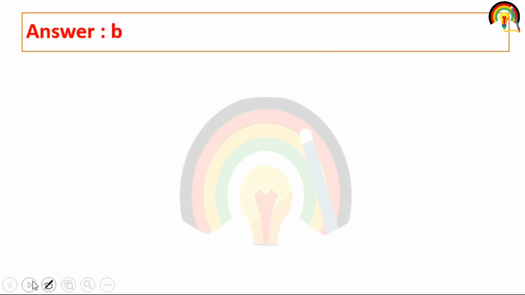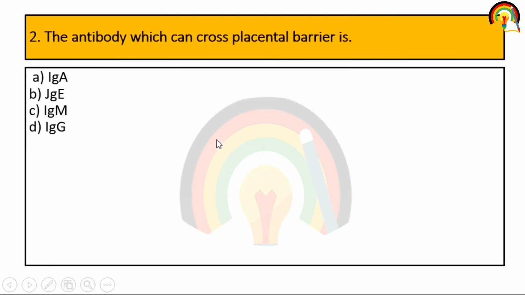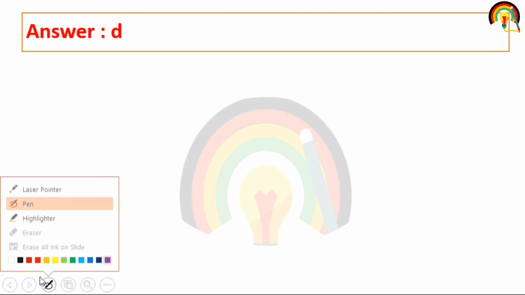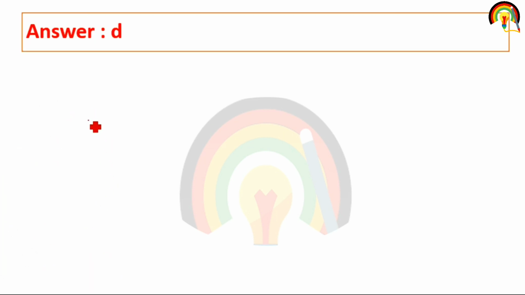Right? Next. The antibody which can cross placental barrier is IgA, IgE, IgM, IgG. So it's IgG. As we all know, there are certain kinds of immunoglobulins, mainly IgG, IgA, IgM, IgE and IgD.